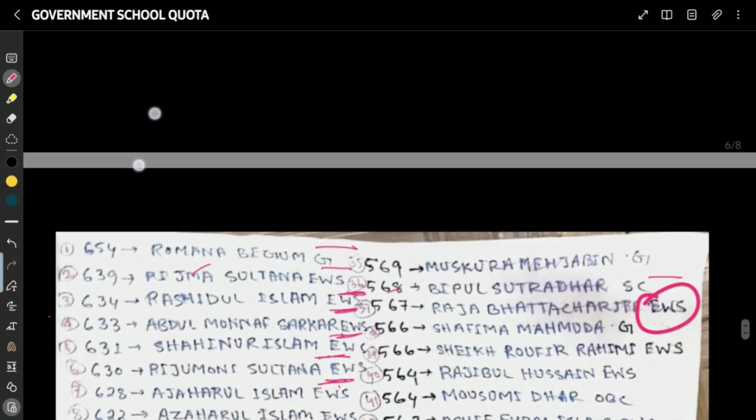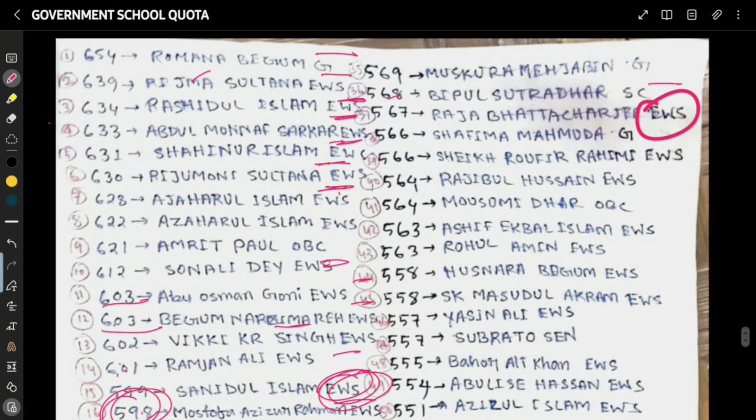And for EWS, we are seeing that a very high cutoff will be going for GS quota. Suppose an EWS candidate having 639 marks may get a seat from the general category, but that person won't get a seat of GMC or a higher college. So that person will take a seat of GS category, and he will get a higher college.